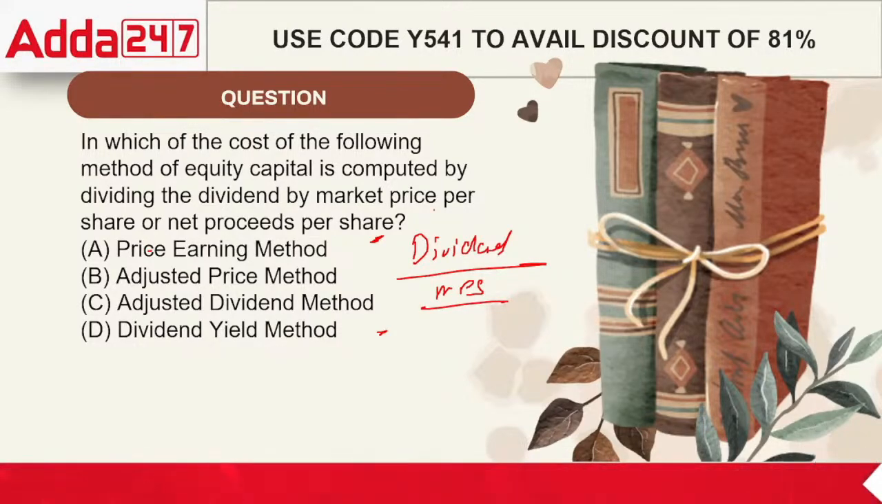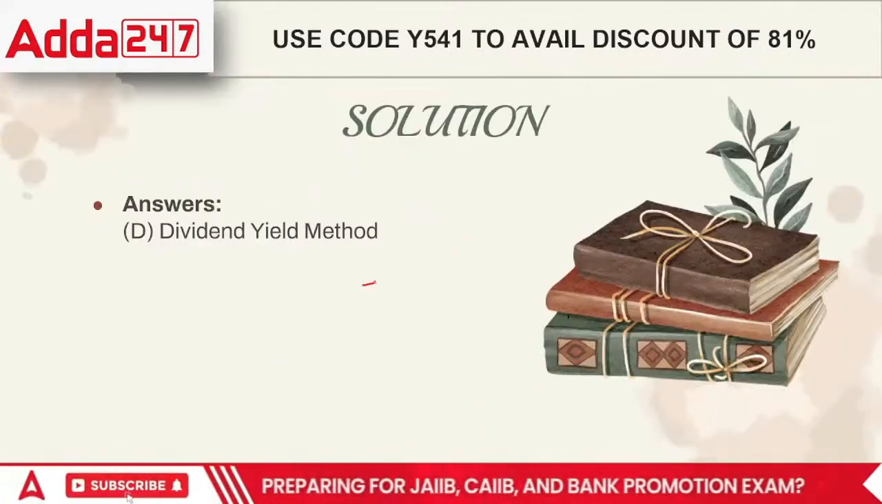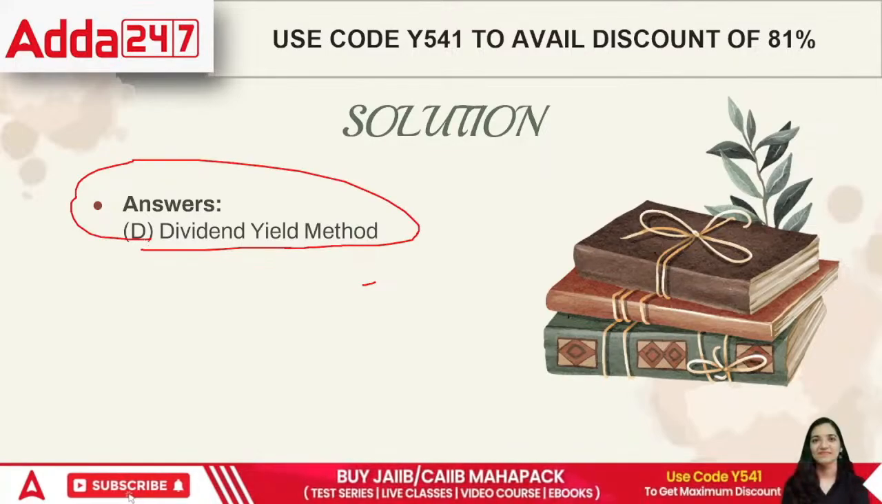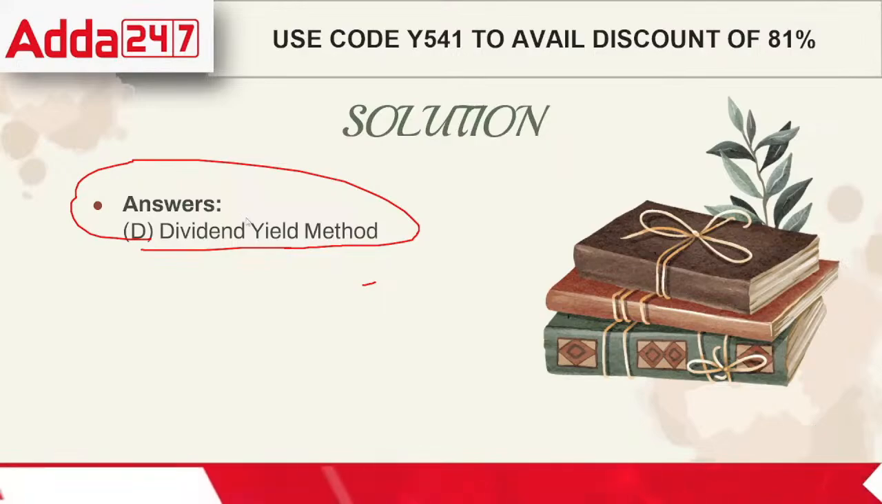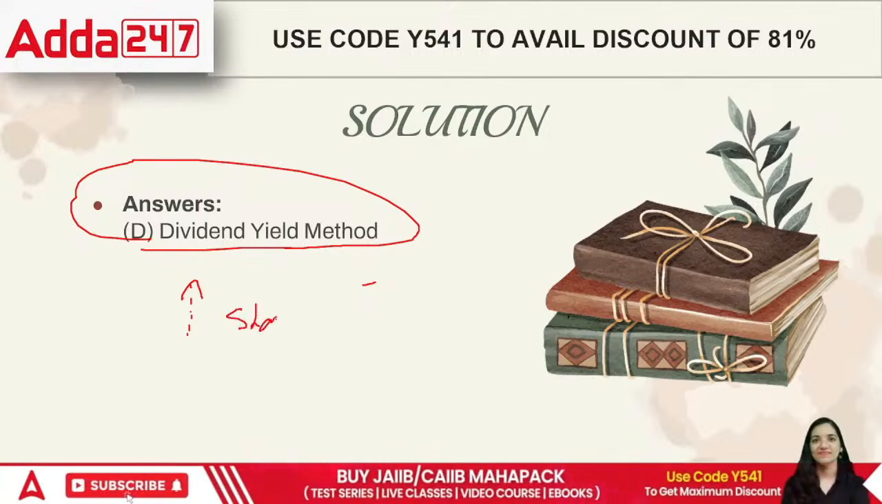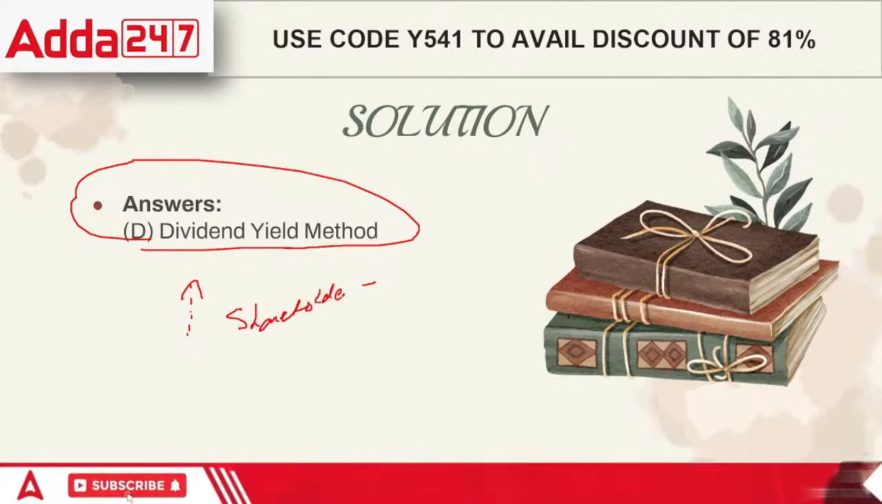This particular method is called the dividend yield method. What is the yield that we are making in terms of the dividend that we are paying to the people? Now, if this yield rate is higher, then the shareholders will be happy. Otherwise, they might complain about the working that is happening with them, right?